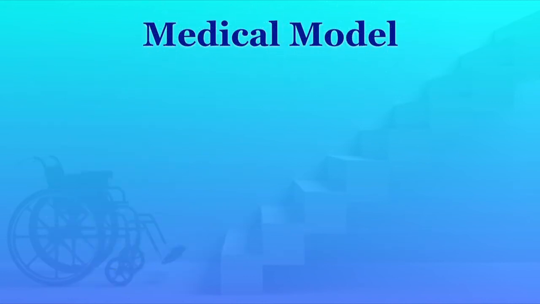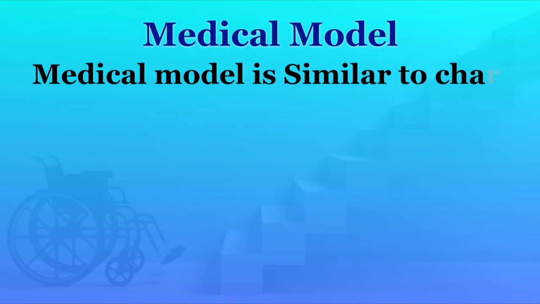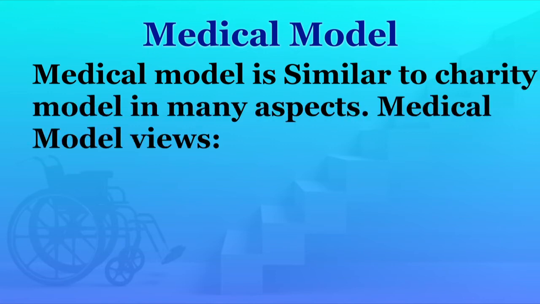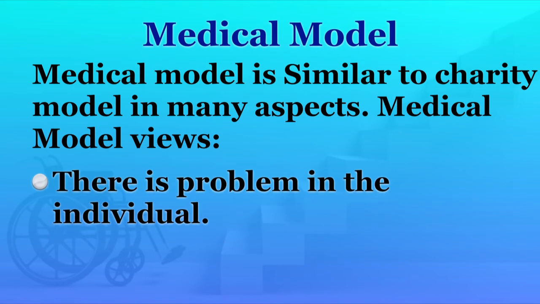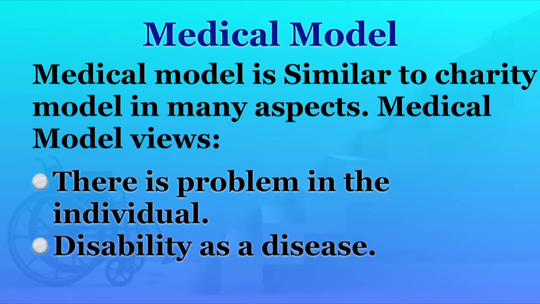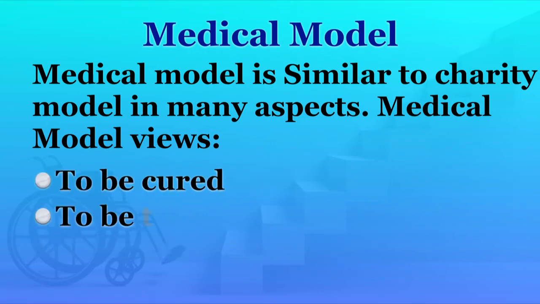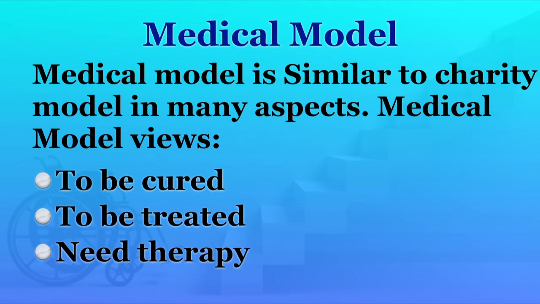Further, the next model of disability is the medical model of disability. The medical model considers that there is a problem within the individual with disability, and likewise the charity model, that an individual with disability cannot walk, cannot talk, cannot see, or cannot take his own decision. The medical model also thinks that since disability is a disease, they need to be cured, they need to be taken care of by medical professionals, by different therapies and by different specialists.